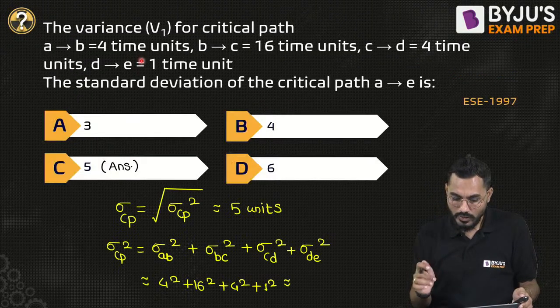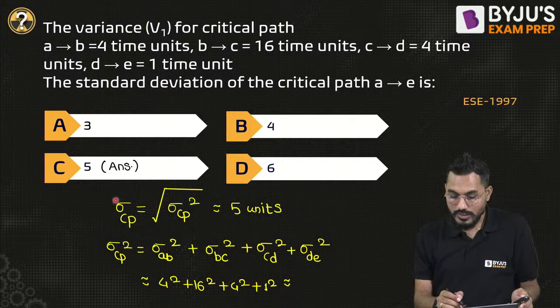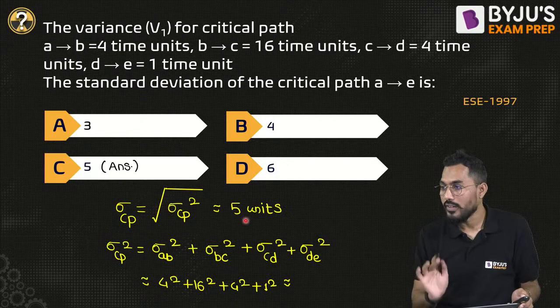Square will not come, right? Which square will not come? This sigma Cp, root of sigma Cp square, 5 units.